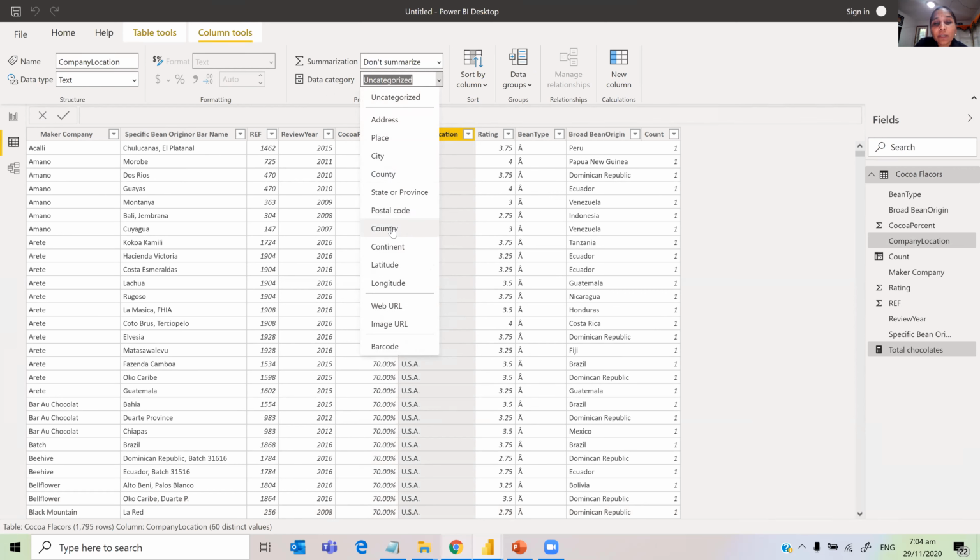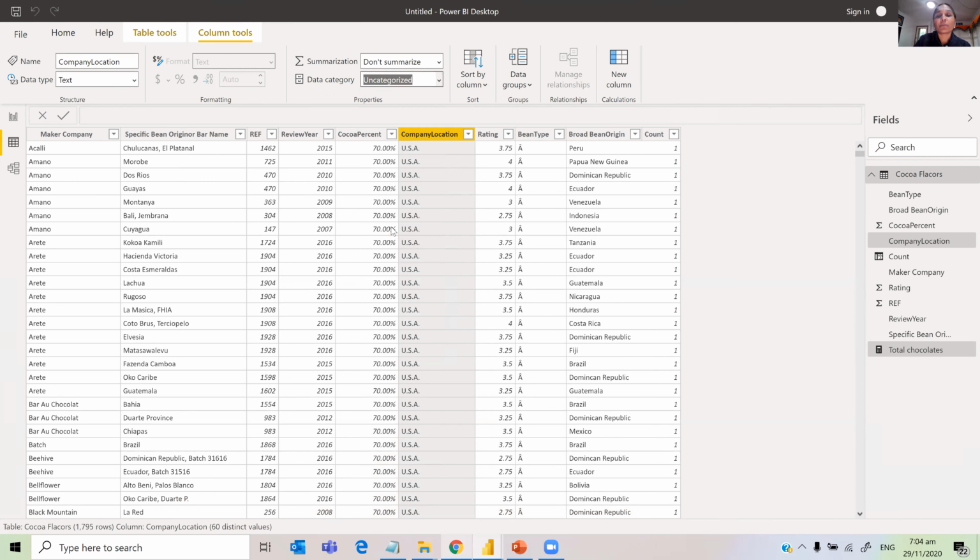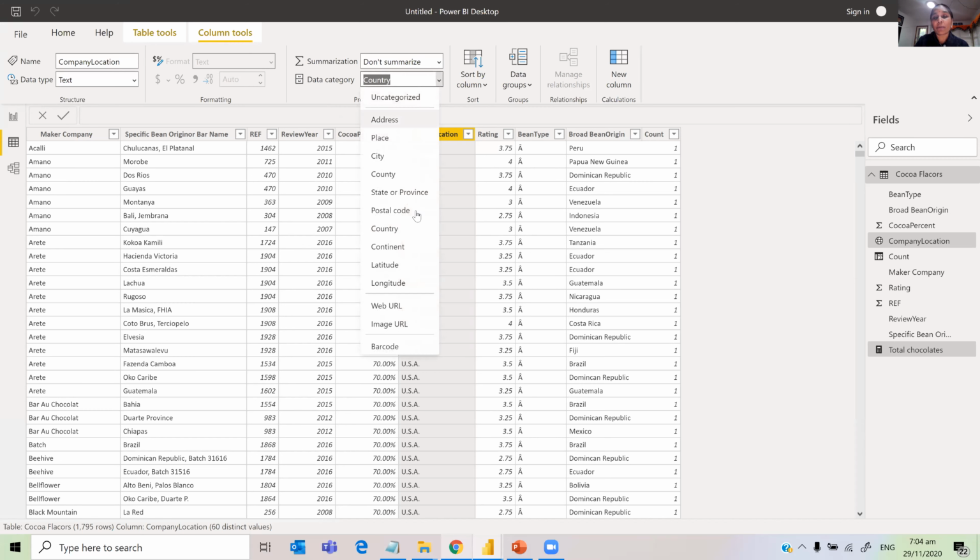This is county and country, so don't get mixed up. So I'm just going to mark this as country. If you have data for latitude and longitude, you can categorize them as latitude and longitude. And if you have a barcode, you can categorize that as a barcode.